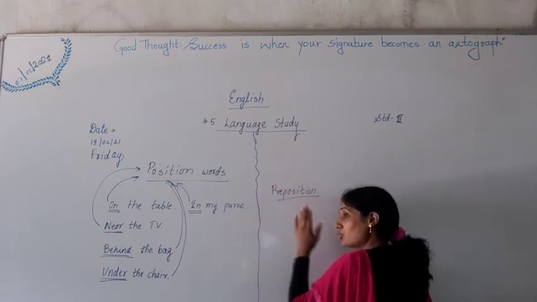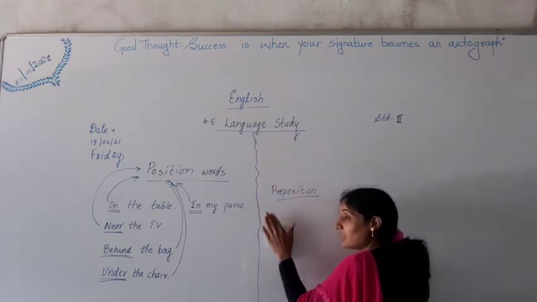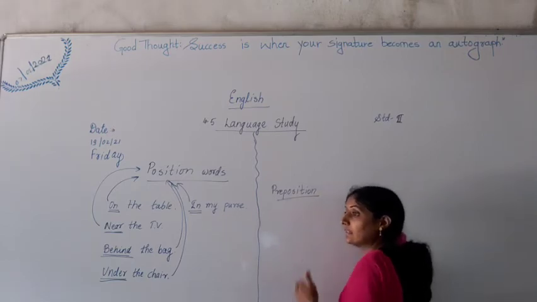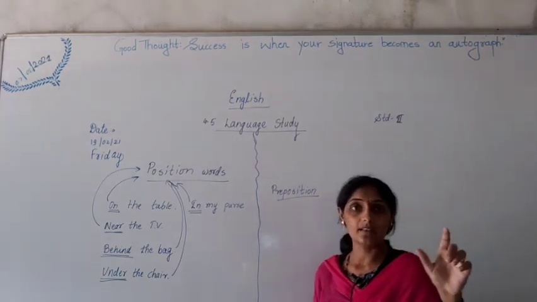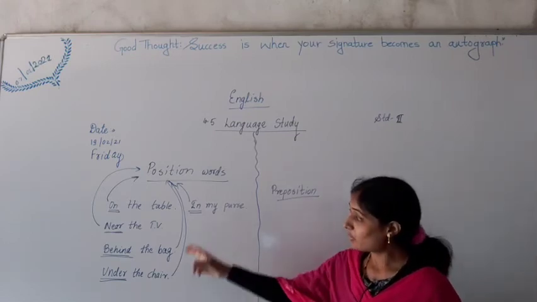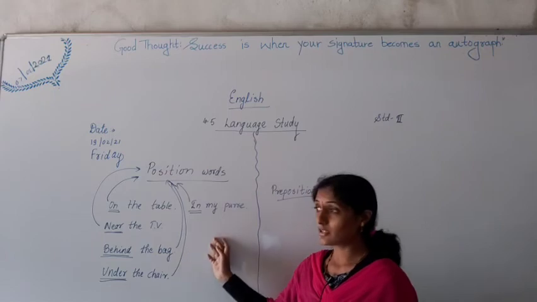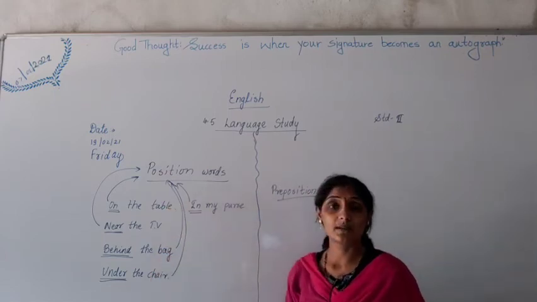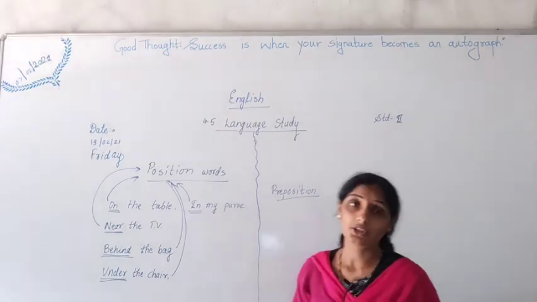Preposition. Position of things in the sentence. Those words are called prepositions. Keep in mind, I have given you examples. How many examples are given to you? Five examples are given over here, and you have to take help of those examples to know position words.